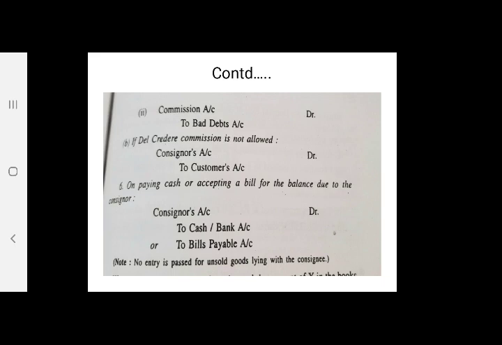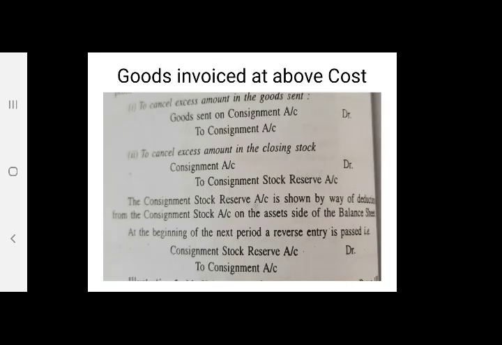And on paying cash or accepting a bill for the balance due to the consignor, the sale proceeds balance, consignor's account debit to cash or bank account or to bills payable account. Note that there is no need to pass an entry for unsold goods lying with the consignee. So these were the entries in the books of the consignee.